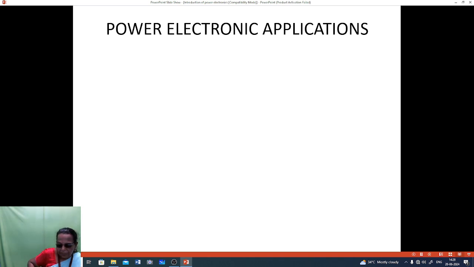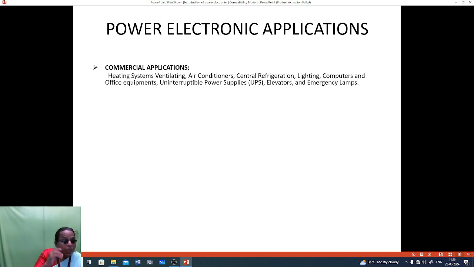Power electronics applications. Commercial applications: heating, ventilating, air conditioning, central refrigeration, lighting, computers and office equipment, uninterruptible power supply, that is UPS, elevators and emergency lamps.